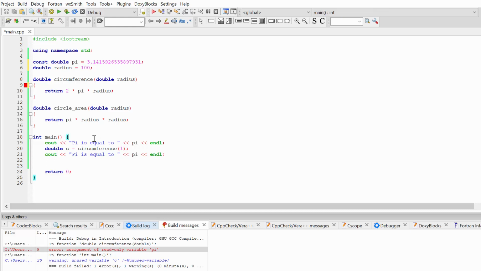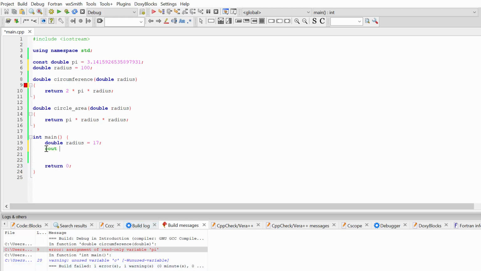And let's say inside of our main function, I also created another variable with the same name, radius, and it's equal to 17. So how can I now specify which exactly variable I want to access? My local one or my global one? And to do this, we need to use unary scope resolution operator.